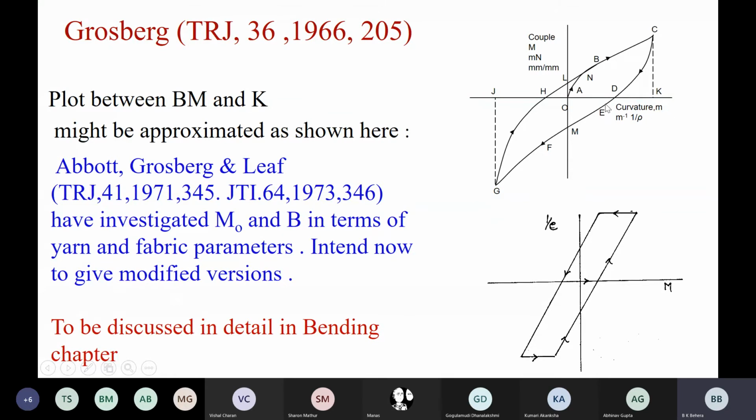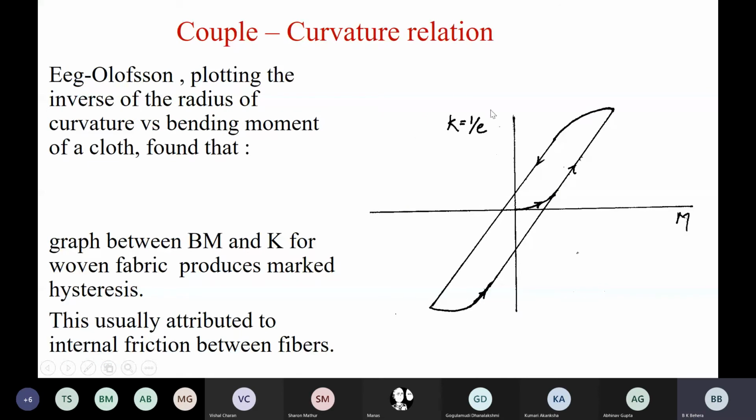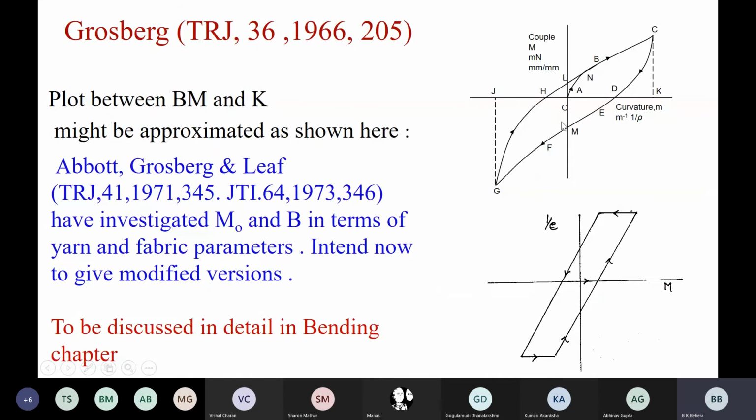So this is a typical curve, curvature, couple. I told you in this diagram, see what is the direction of arrow. Here was curvature, here was couple. In this diagram, curvature is here, couple is here. So the direction of arrow is like this. So the plot between bending moment, that is couple, and curvature is approximated like this. You can approximate it. Okay. So it's a modified version, but anyway, the general shape remains like this.